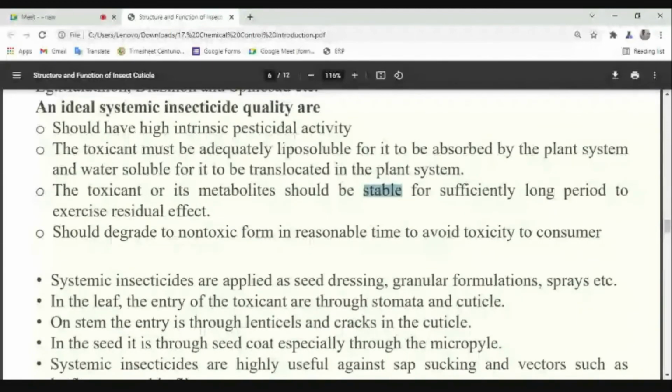Should degrade into non-toxic form in reasonable time to avoid toxicity to consumer. Yes or no? Like this, 5 days or 10 days before harvesting, they should degrade into non-toxic compounds, so that if you consume them, they won't be having any kind of problem towards your health. Yes or no? That is only rated. So degrade into non-toxic compound. Understood?